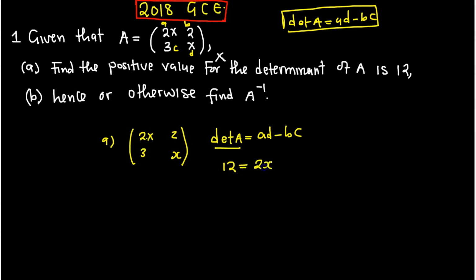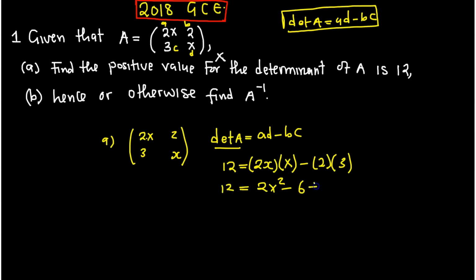multiplied by, let me just put brackets to show multiplication, x. Then minus, here you are multiplying 2 by 3. So what are you going to have? Here it will be 2x squared, minus this one, it will be 6, equal to 12.